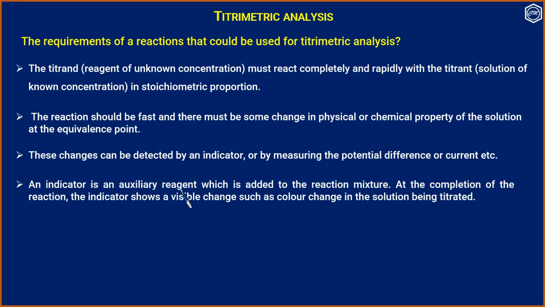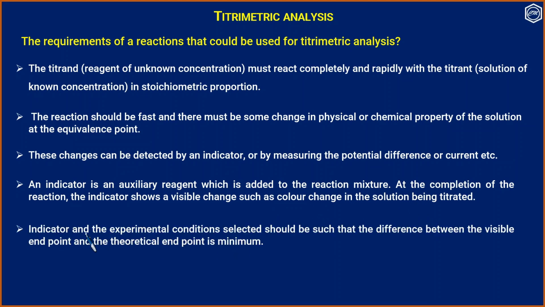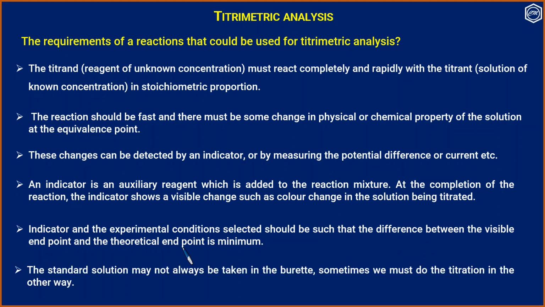An indicator is an auxiliary reagent which is added to the reaction mixture. At the completion of the reaction, the indicator shows a visible change such as color change in the solution being titrated. Indicator and experimental conditions selected should be such that the difference between the visible endpoint and the theoretical endpoint is minimum.